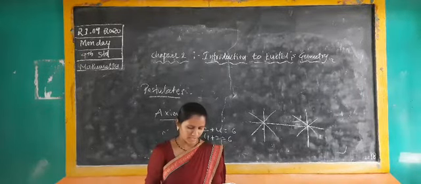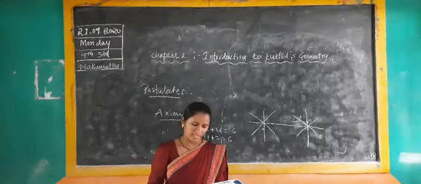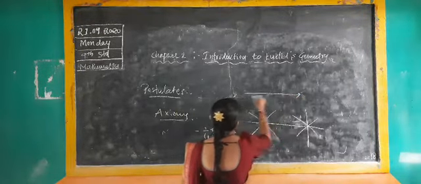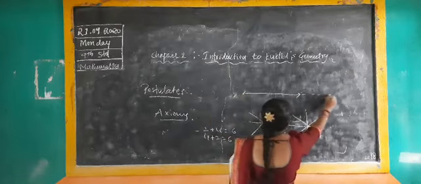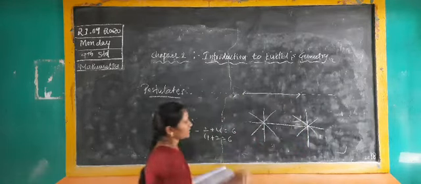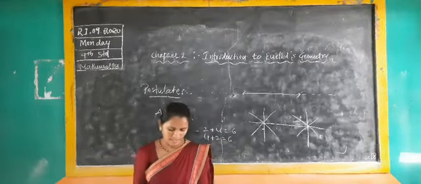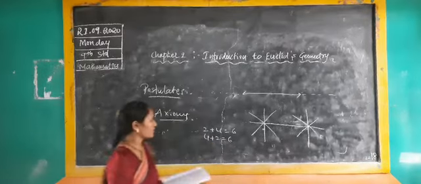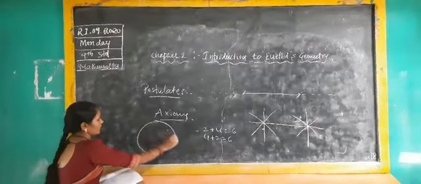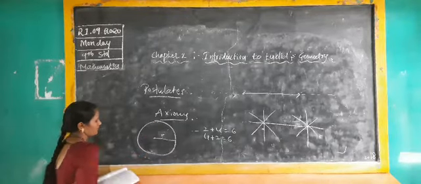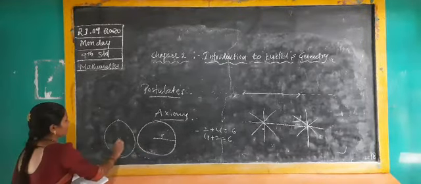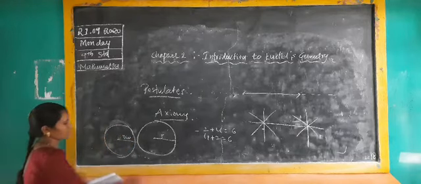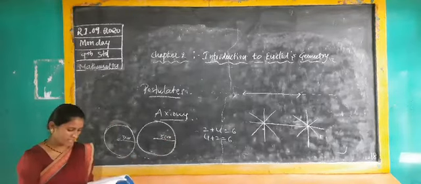Next, postulate 2: a terminated line can be produced indefinitely. Here infinite means no end. If I am drawing a straight line, it continues and does not end. Next, the third postulate: a circle can be drawn with any center and any radius. You know already, if I am drawing a circle with radius 5 centimeters, the radius is 5. If I am drawing with 3, it will be 3 centimeters. You can take any examples.